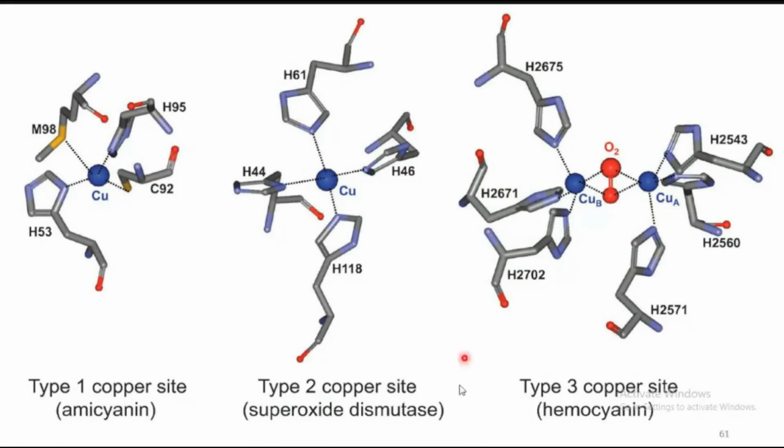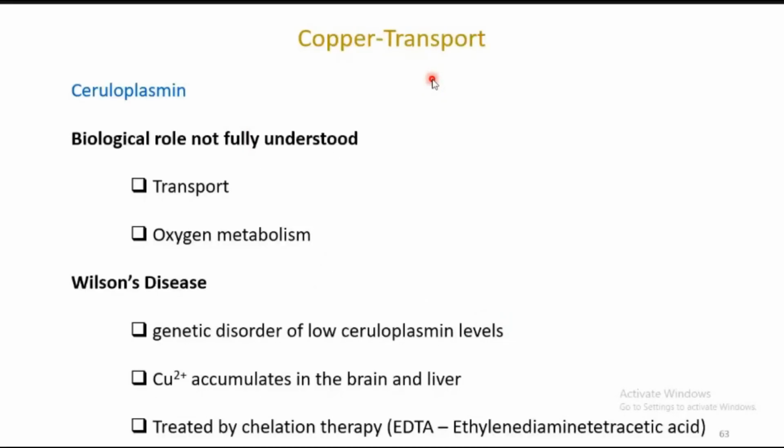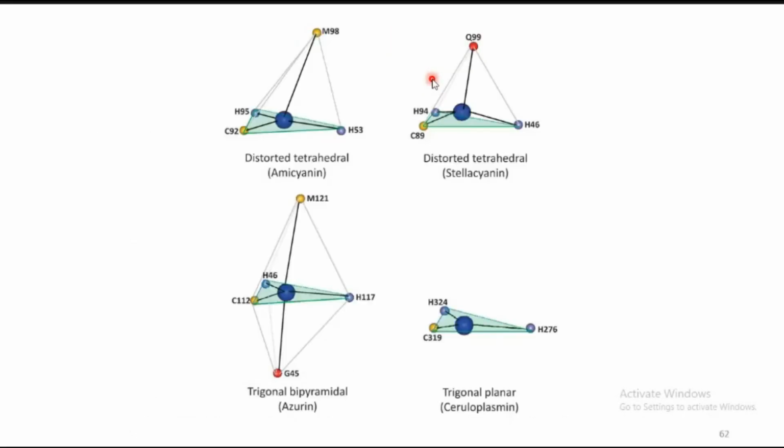These are some of the representative enzymes which have such kinds of copper sites. Why is copper used mostly? It can vary its oxidation state. In addition, it can adopt several geometries which are highly required for biological systems.